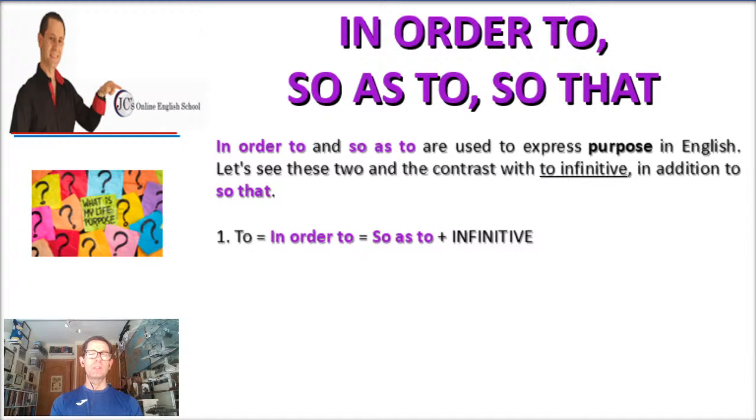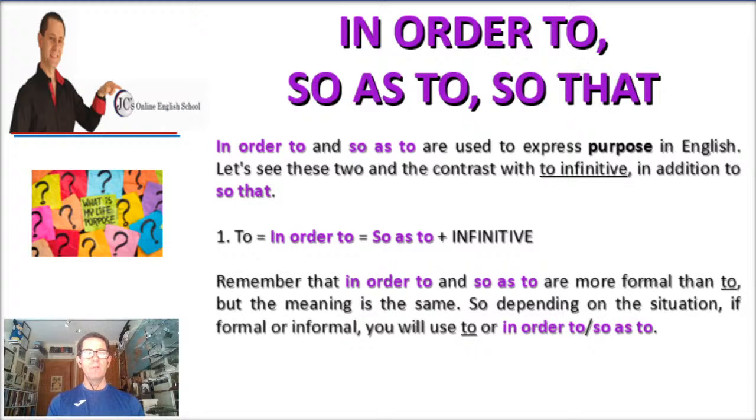And after so as to, you need an infinitive. Let's see some examples. Well, before that, remember that in order to and so as to are a little bit more formal than a simple to. They are a little bit more formal, but the meaning is exactly the same. So if you're going to use in order to, so as to, or you want to use to, it doesn't matter.